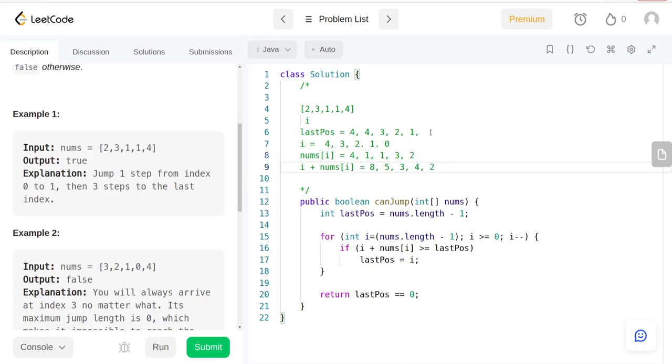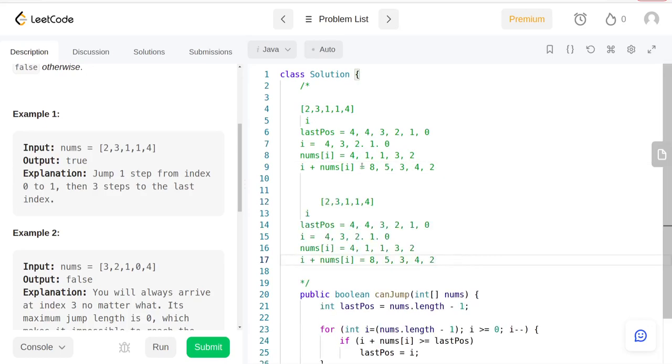Because this is still greater than or equal to the last position, the last position becomes equal to 0. We're going to end our loop because we just want to go while i is greater than or equal to 0, and in the end the last position is equal to 0, so we're going to be returning true.